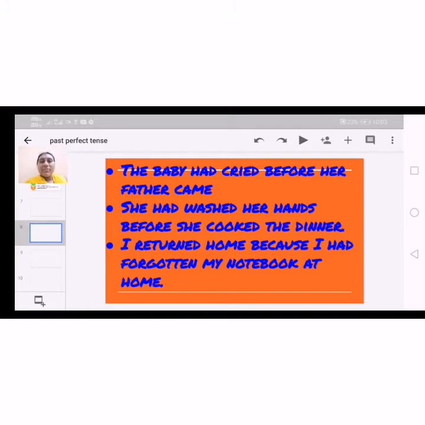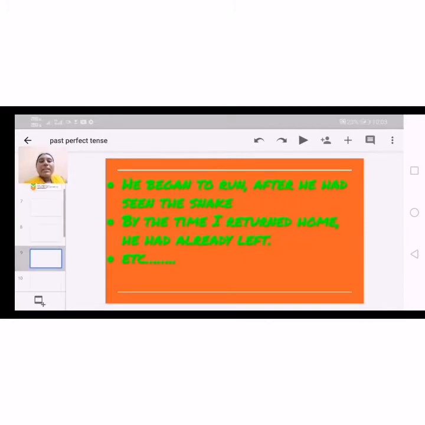Effect. Why? Because. Why? What's the reason? Cause. The cause is I had forgotten my notebook at home. So that is a cause. Okay, so cause and reason can also be referred to under this tense.